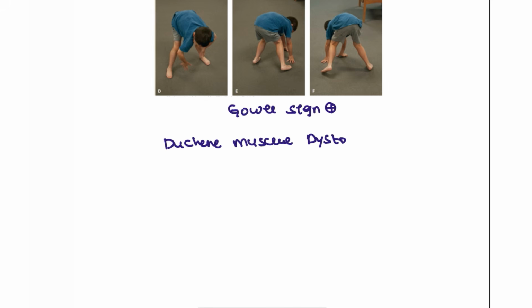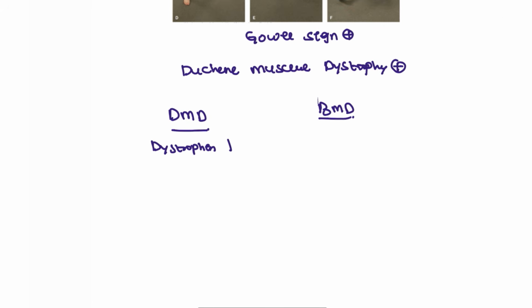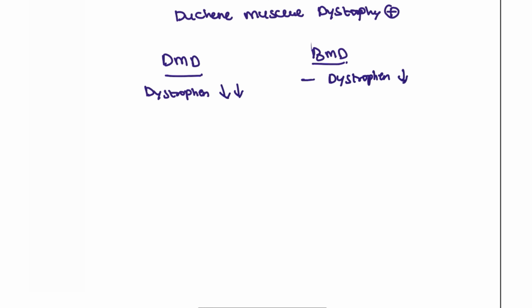Duchenne muscular dystrophy. There are two types: DMD, Duchenne muscular dystrophy, and BMD, Becker muscular dystrophy. Here the structural protein, dystrophin, is deficient. In DMD it is deficient at significant levels. In BMD it is also deficient, but compared to DMD it is decreased only a little bit in this patient.